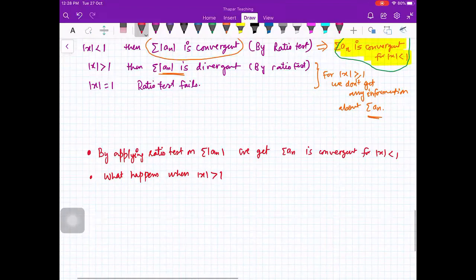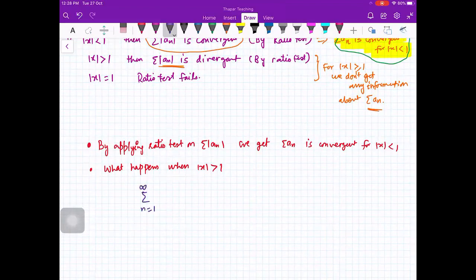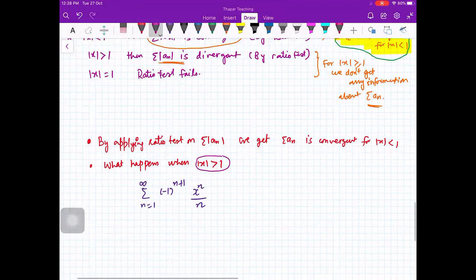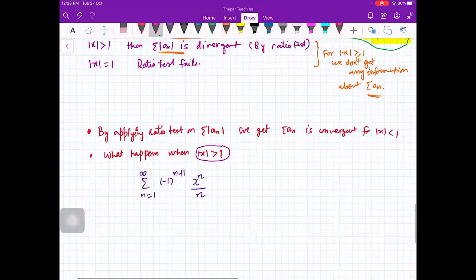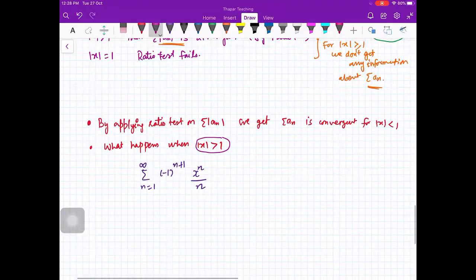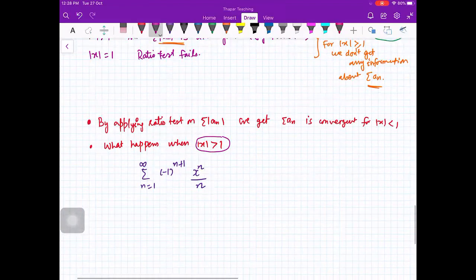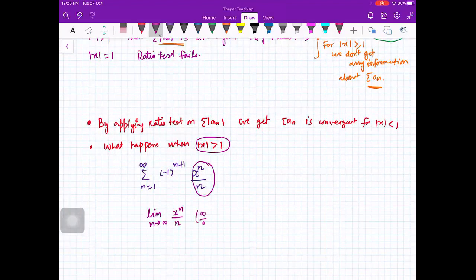Look at your series again: n from 1 to infinity (-1)^(n+1) x^n upon n. You are given that mod x is greater than 1. So what will be this limit? Limit n going to infinity of x^n upon n. Infinity upon infinity here, so L'Hospital: n x^(n-1) upon 1.